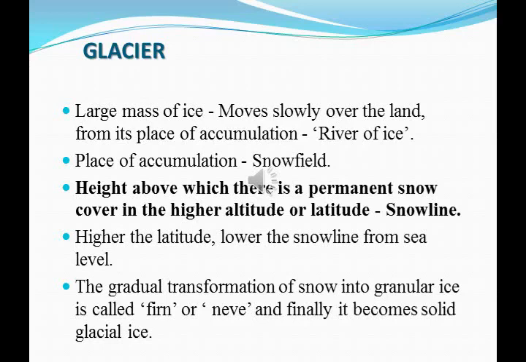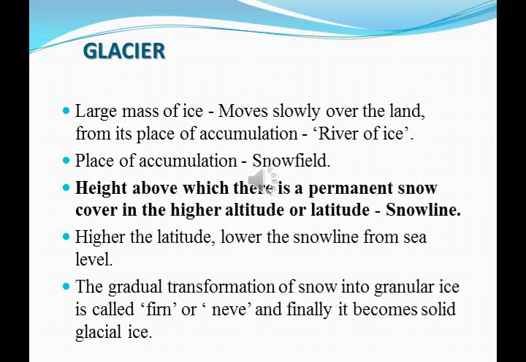So the height where there is a permanent snow cover is called the snow line. The height where you can find glaciers is called the snow line. The higher the latitude, the lower the snow line from sea level. So if you go to higher latitude regions, the snow line will be low from the sea level.